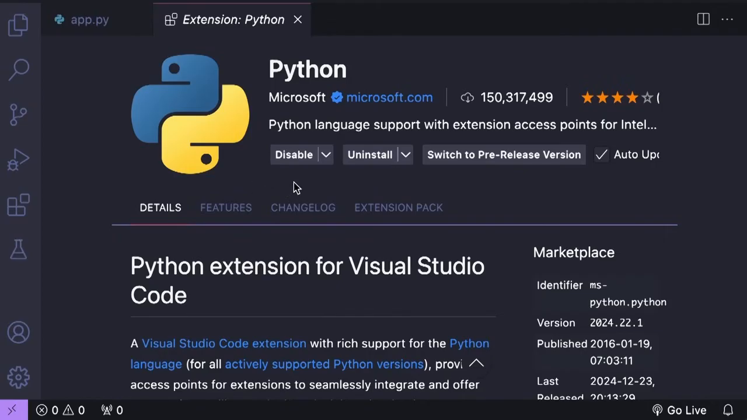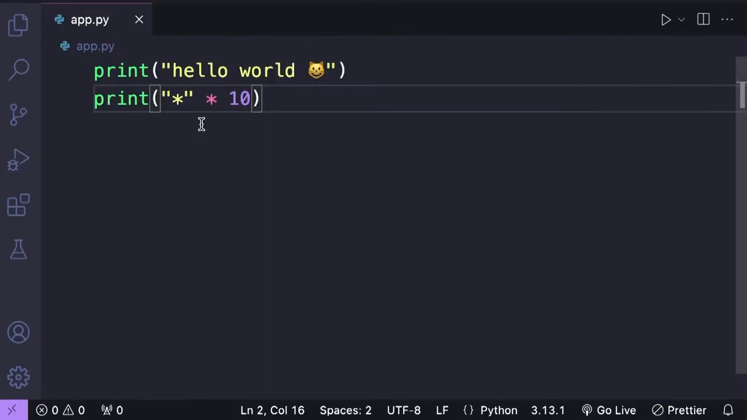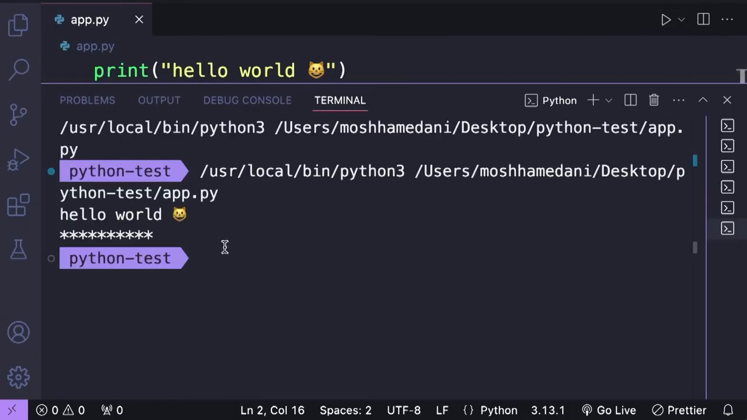Now you might see a box here saying reload. If you see that, make sure to click it to reload VS Code. Now with this extension installed, we have a ton of new functionality in VS Code for writing Python code. The first one I'm going to show you in this lesson is the ability to run our code. So back to app.py, look, with this extension installed, now we have this play icon on the top for running our code. If we click it, we can see the output of our program in the terminal window.